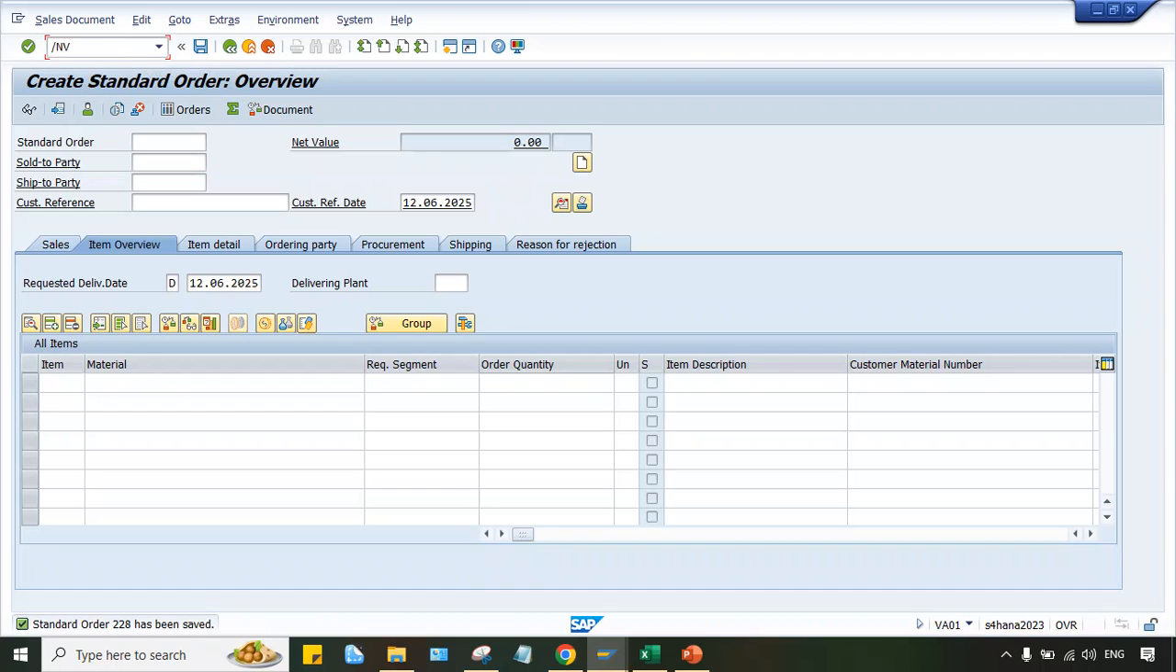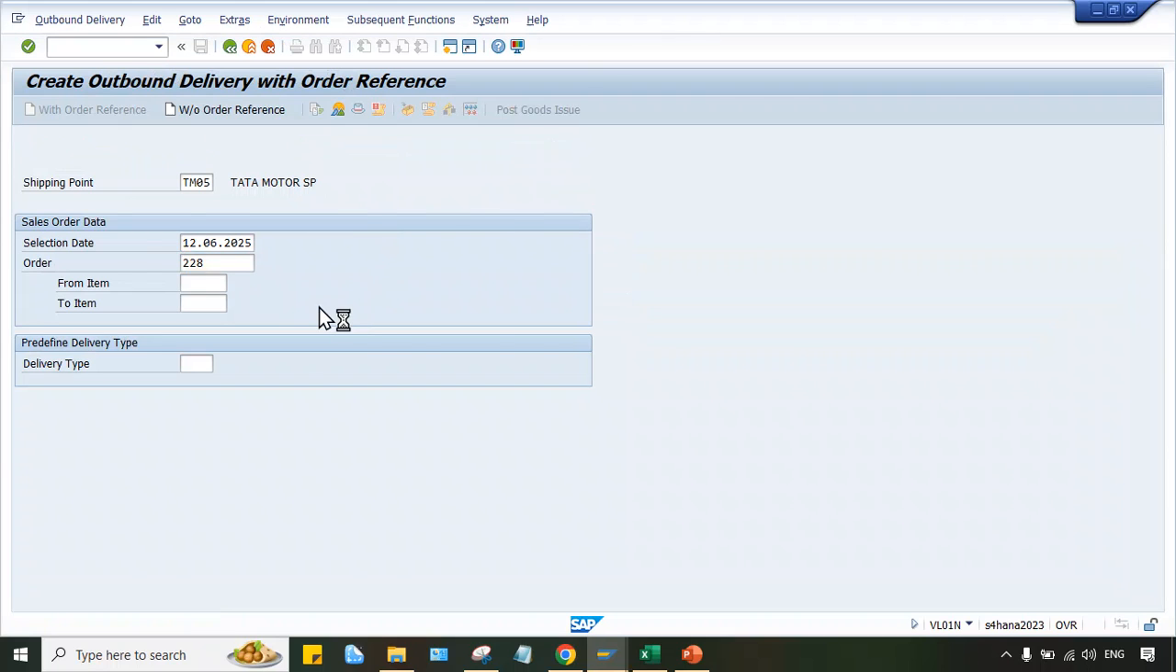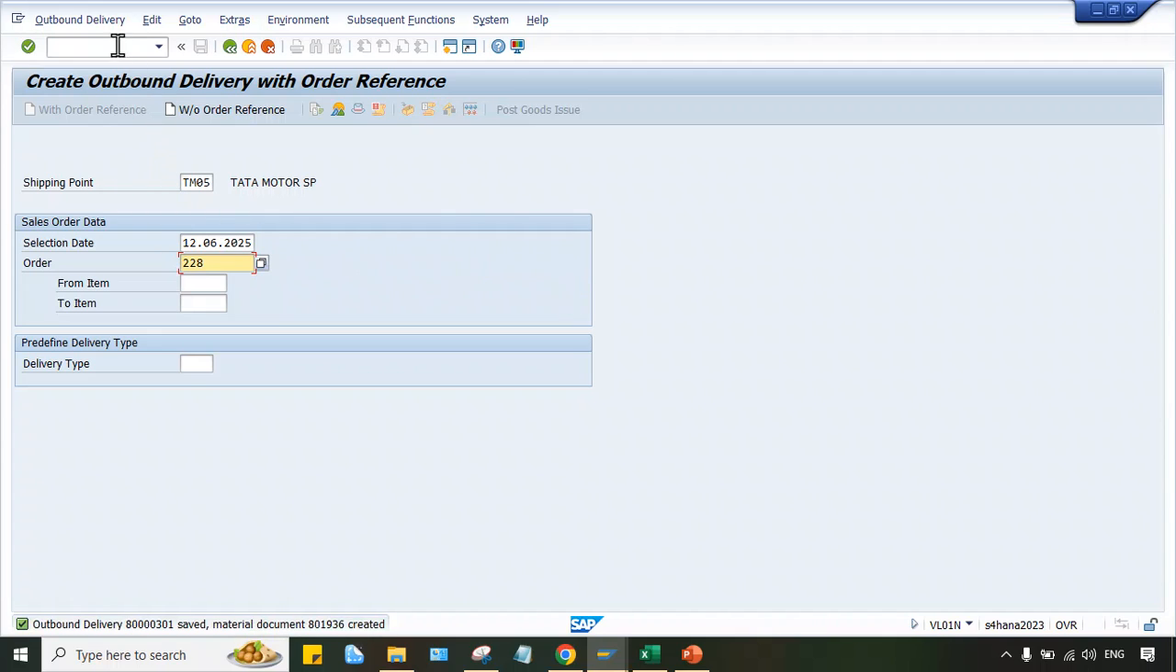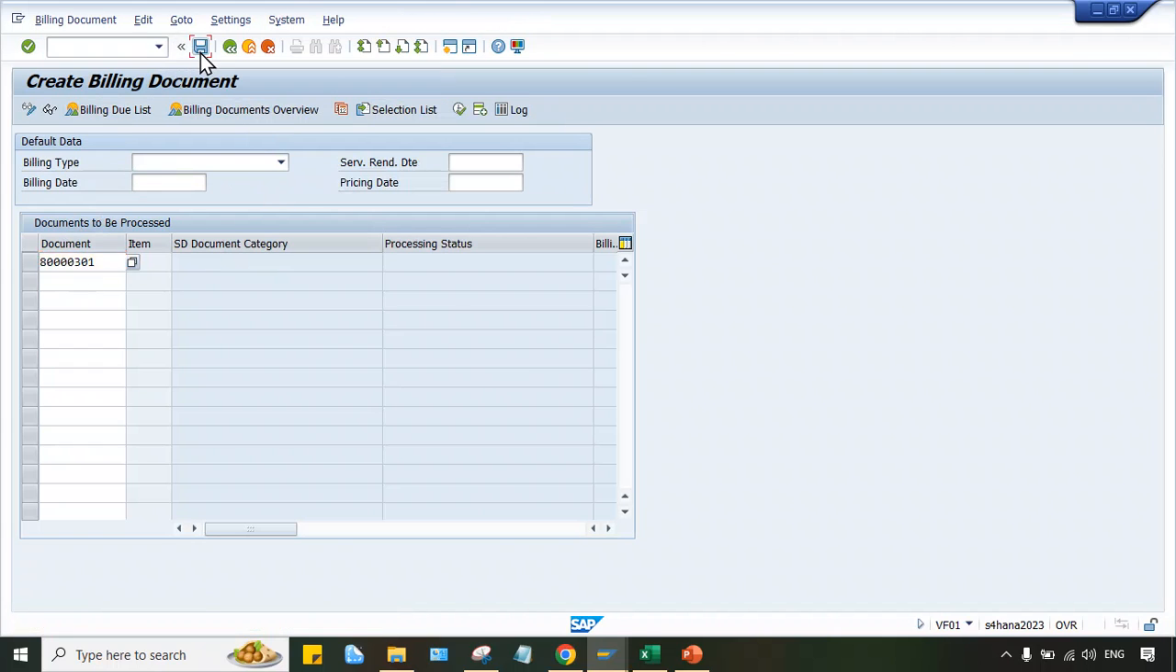Go to slash VL01N and 228 is there. Press enter. Picking 1 quantity. Just post goods issue and then go to VF01 and here we have to check, guys. Just save it. Press enter. Enter twice. So here we have to see document.